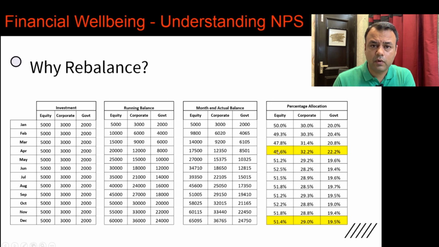But this is where one typically should think about triggering a portfolio rebalance, as they are underexposed in equity and overexposed in corporate and government bonds. Similarly, at the end of the year, one should think: I was supposed to be 50% exposed to equity, I am 51.4% exposed, so I am overexposed in equity. Now, this may sound very small when we are doing it for, let's say, 1 lakh rupees.